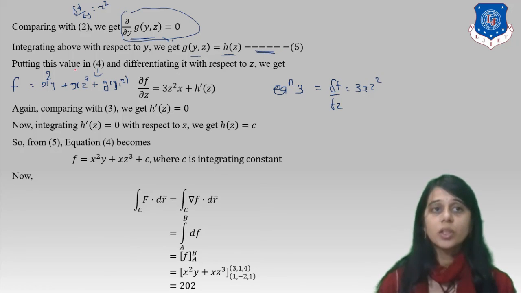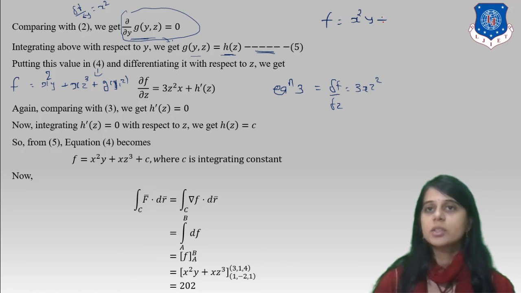Now we put this value in equation 4. That means we put g of yz equal to h of z. Okay, so we get f equal to x square y plus xz cube plus h of z, and we differentiate with respect to z.